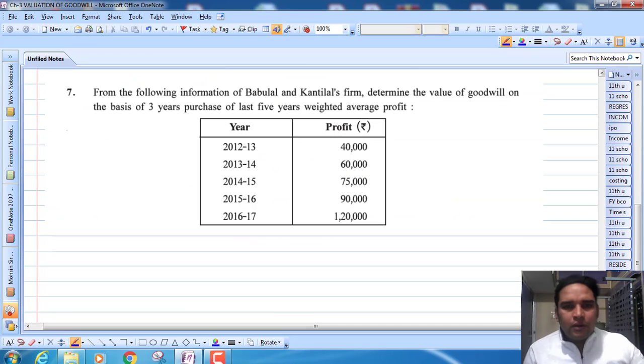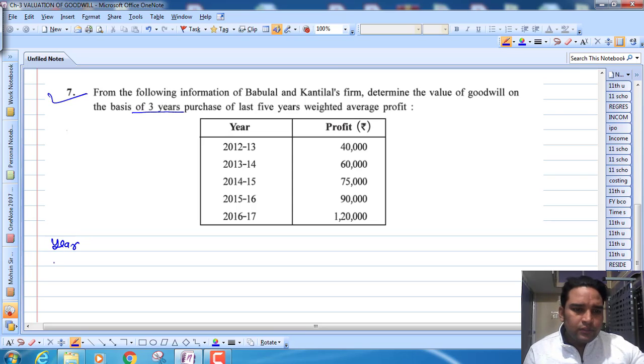Now let us take one full-fledged example based on the weighted average profit. From the following information of Babulal and Kantilal, determine the value of goodwill on the basis of 3 years' purchase of last 5 years weighted average profit. So here they clearly mention in the question to calculate the value of goodwill on the basis of the weighted average profit method. So we have to follow the 2 steps, right? First we will find out weighted average profit, and then we find goodwill.